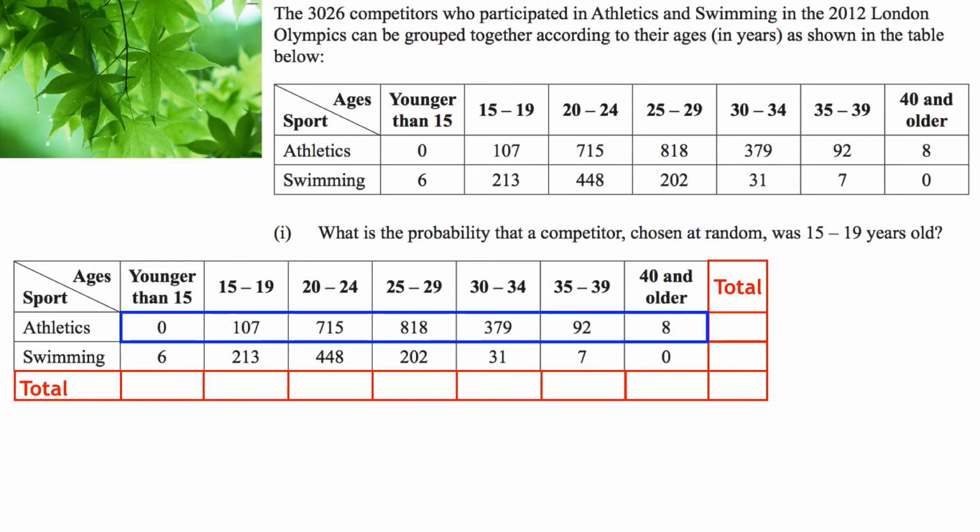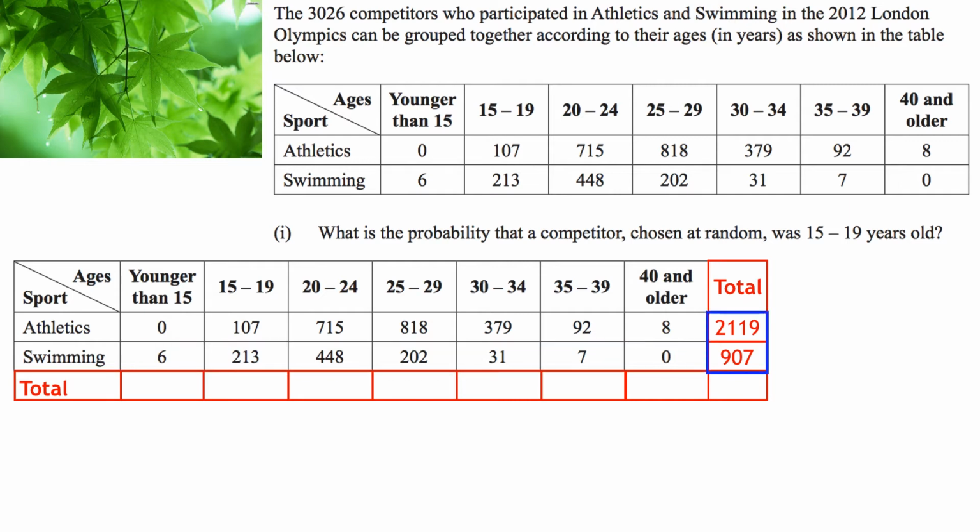So if I add up all of those numbers, all of the different athletics age groups, so 0 plus 107 plus 715 plus 818 plus 379 plus 92 plus 8, that's going to give me a total of 2,119 competitors in athletics. And I do the same kind of thing with swimming, add up all of the numbers in that row, and that's going to give me 907 swimming competitors.